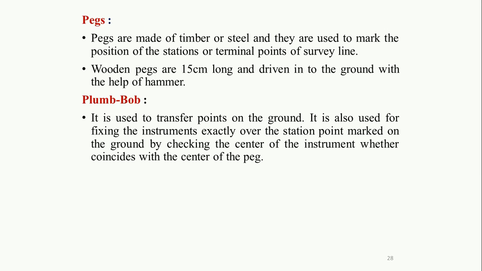Lastly, the instrument you are going to use for performing the chain survey is the plumb bob. It is used to transfer points on the ground. It is also used for fixing the instrument exactly over the station point marked on the ground, by checking whether the center of the instrument coincides with the center of the peg. So basically these are used for the centering process, establishing the center of the point over the ground.